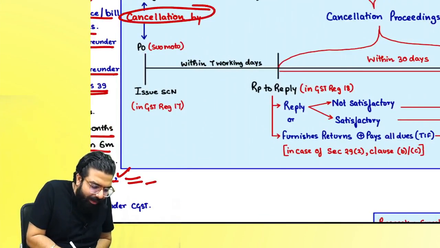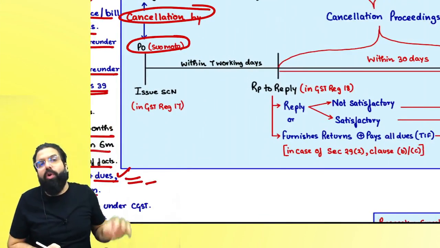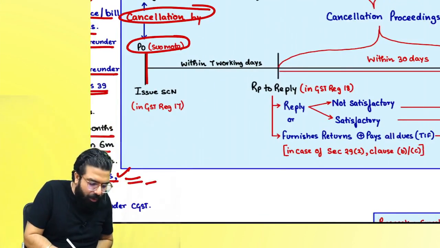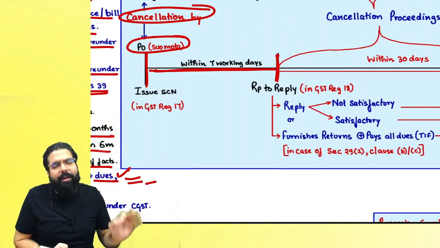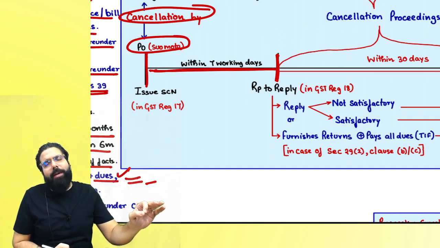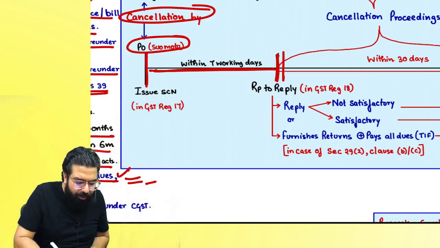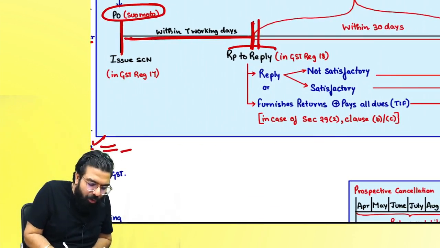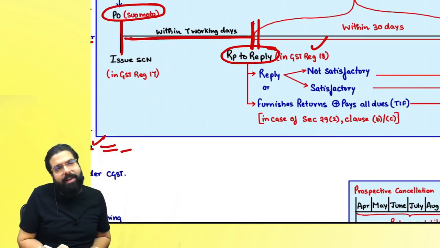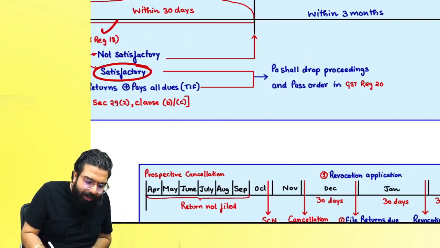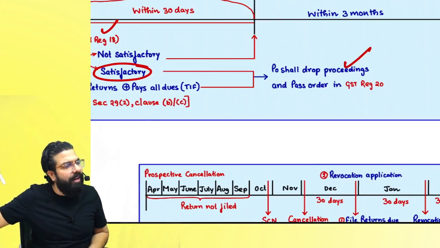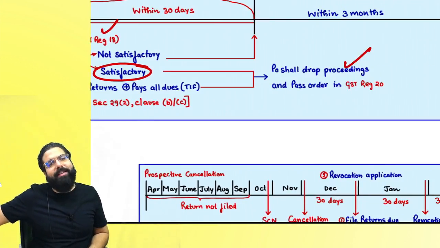Sir, if the cancellation is done by the proper officer on his own, then the proper officer will issue you a show cause notice. You have to reply within 7 working days. Once you reply, the proper officer will determine a date from which your cancellation proceedings will start. You will reply in GST REG 18. If the reply is satisfactory, then the proper officer will drop the proceedings and issue an order in GST REG 20.